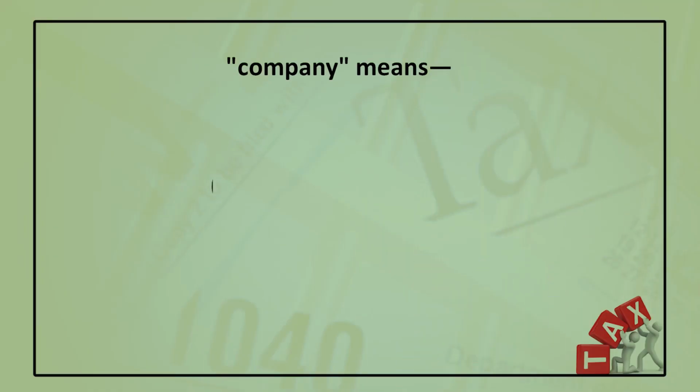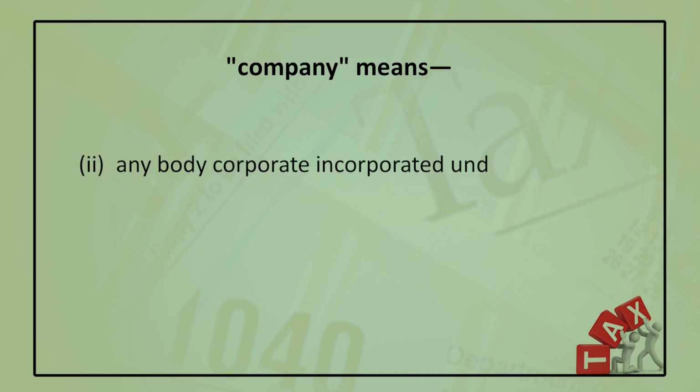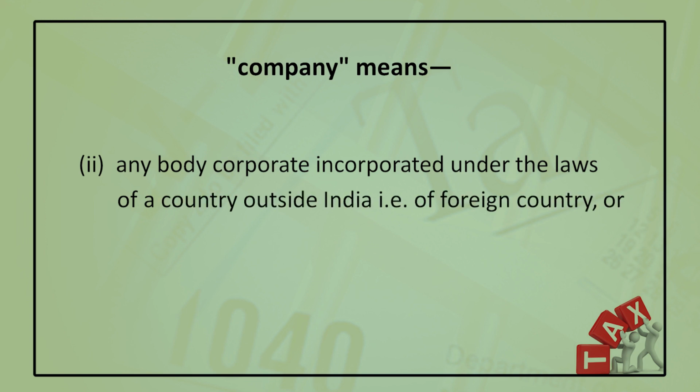But before the classification of companies, we should know what a company is. As per section 2 subsection 17 of the Income Tax Act, company means any Indian company or any body corporate incorporated under the laws of a country outside India, that is the foreign country. It is also known as a foreign company. Any institution, association or body which is or was assessable or was assessed as a company for any assessment year commencing on or before 1st April 1970. So, such an institution is also known as a company as per section 2 subsection 17.